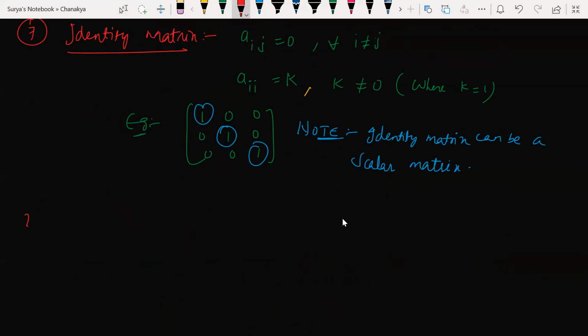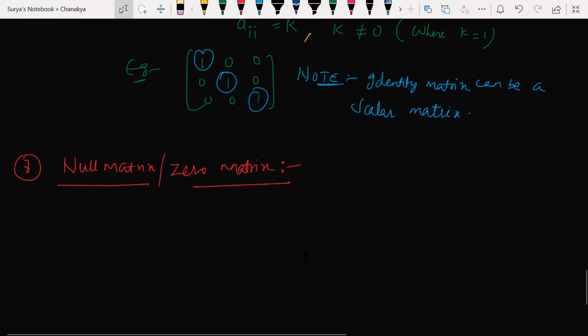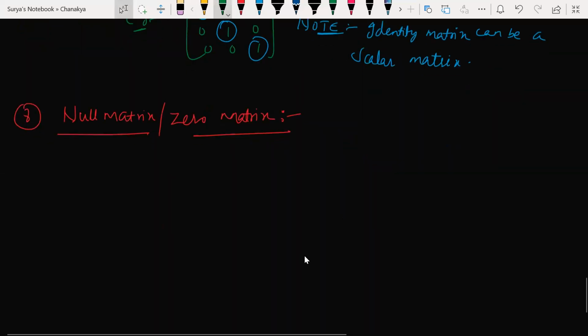Next, matrix 8: null matrix, or you say zero matrix. Basically, null matrix or zero matrix is nothing but all aij equal to 0 for any order.